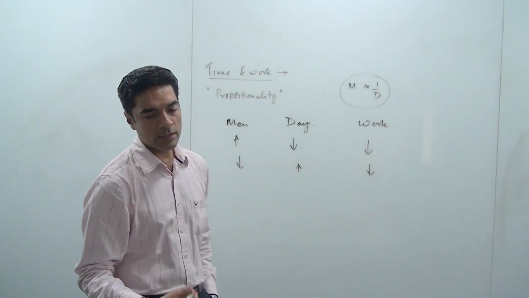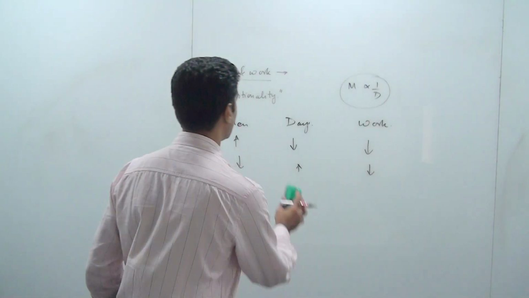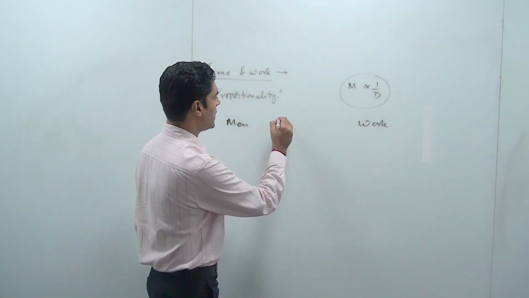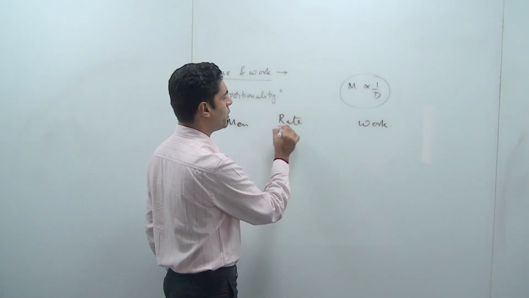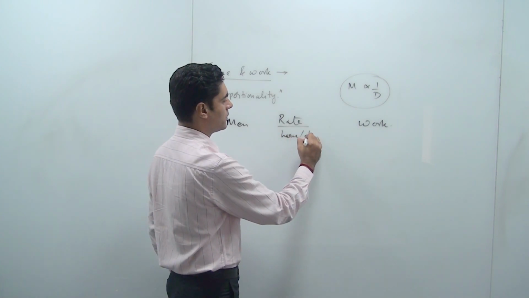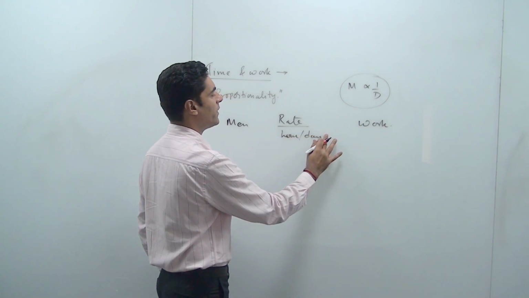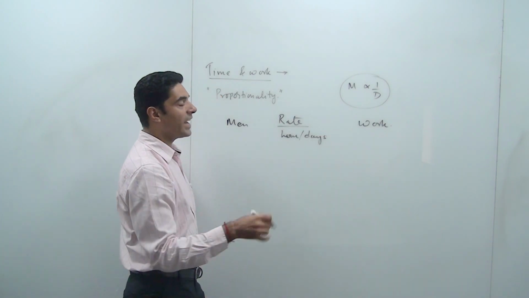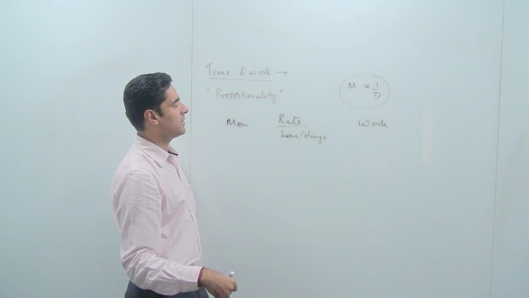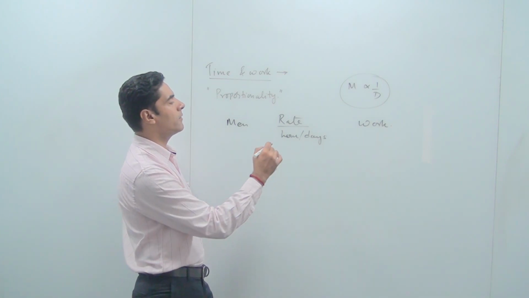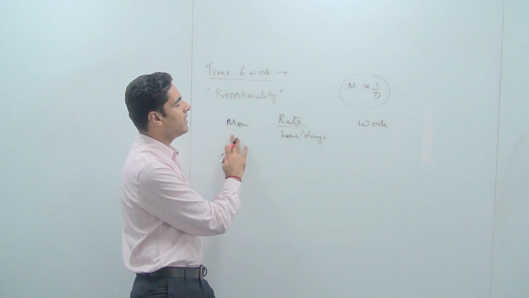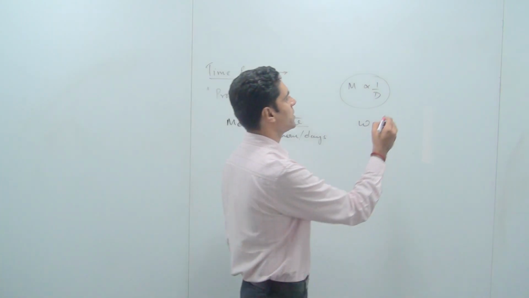Similarly, another term that I can introduce is rate. Rate is nothing but effort put per day or number of hours of work done per day kind of a thing. So if the rate per day is more, work will be more. If the rate per day is less, work will be less. If the rate per day by these men is more, then the work will be more. That means men and rate will also be inversely proportional.